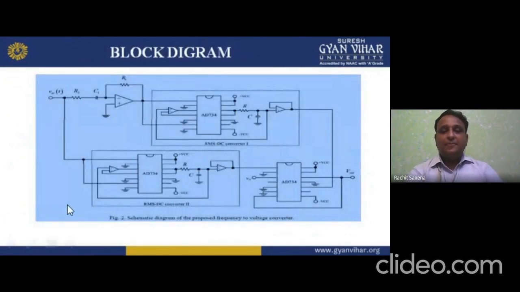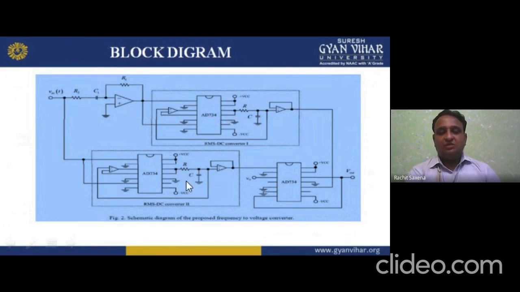Now see here, 5 op-amps. Count from here: 1, 2, 3, 4, and 5. The first op-amp is behaving like a differentiator. The other 4 can behave as an integrator, differentiator, whatever we want to use. But the thing is that we have 2 RMS DC converters. So the first input is adjusted by R1 and C1 and given to the differentiator, that is op-amp number 1. Then another input is given to RMS DC converter 1.